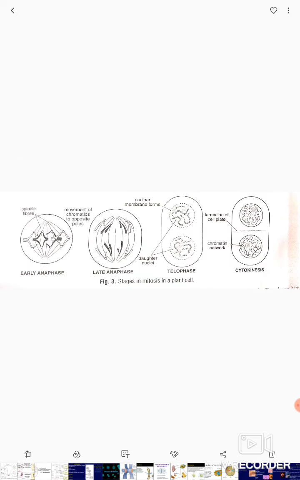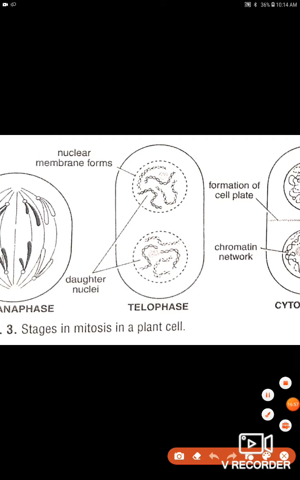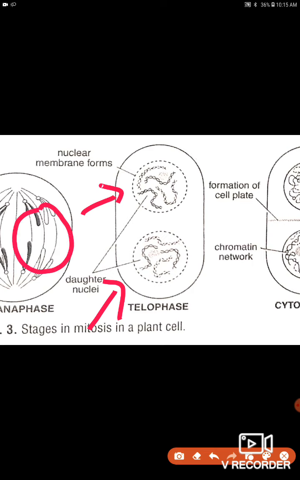The next phase is called telophase. Telo means end. So that's why it is the last phase of karyokinesis. I am not saying last phase of mitosis, but last phase of karyokinesis. Here the daughter chromosomes reach the polar region which was divided. The spindle fibers gradually disappear. See here, in the previous phase you have seen the spindle fiber, here they disappear.